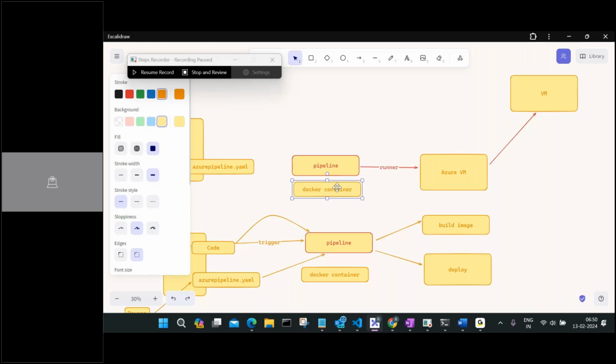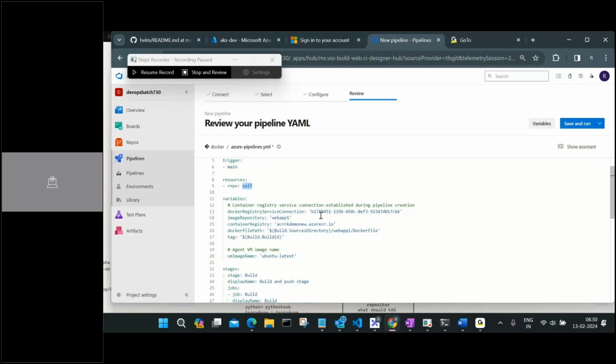Okay, now once we have all these things, we can also mention variables. Even though a YAML file is itself variable driven, we can specify variables inside this one. When we are specifying the variables, you can mention something like this. You have a Docker registry service connection. As I mentioned yesterday or day before yesterday, we need this service connection, which is very important, and this is an ID which it is taking. Now how it got created, I'll show you that.